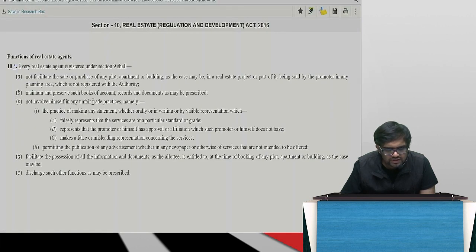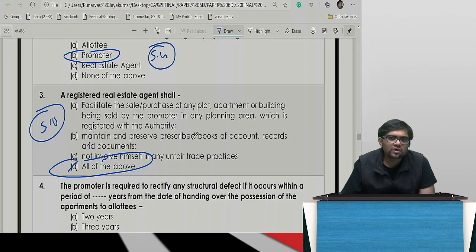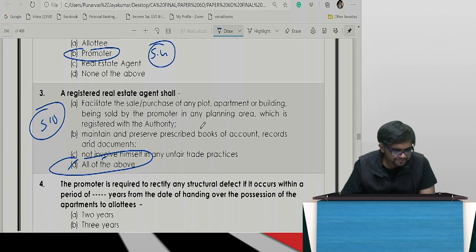Every real estate agent shall not facilitate, maintain, not involve. Same copy paste they have given. All of the above. Right?